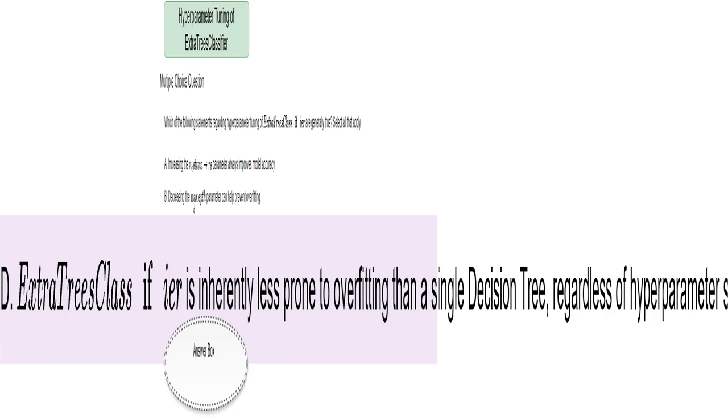Finally, ExtraTreesClassifier, being an ensemble method using multiple trees, is typically less prone to overfitting than a single decision tree. However, this isn't a given. Poorly chosen hyperparameters can still cause overfitting even in an ensemble. I'm focusing on how we can adjust the settings, hyperparameters, of the ExtraTreesClassifier model to improve its performance.